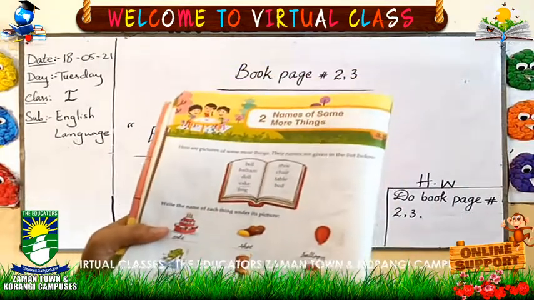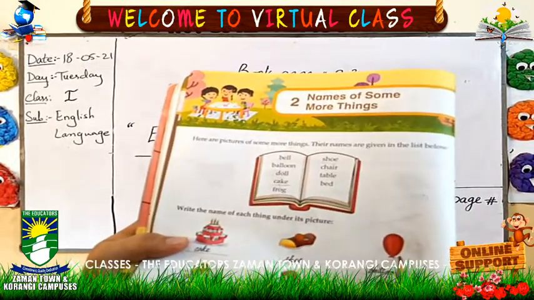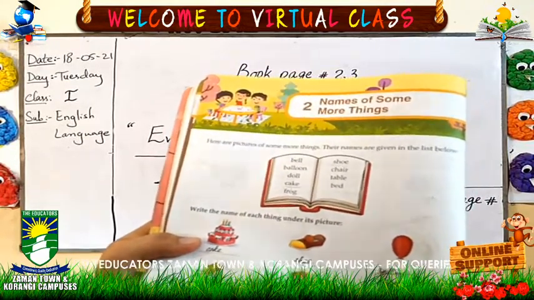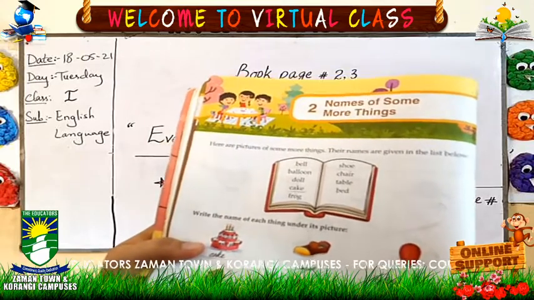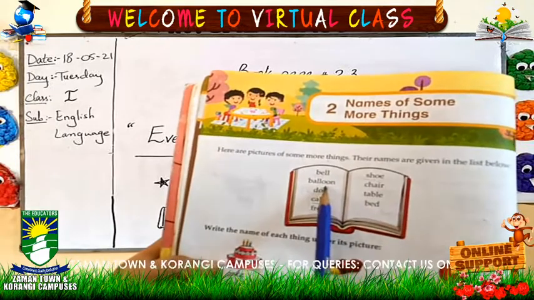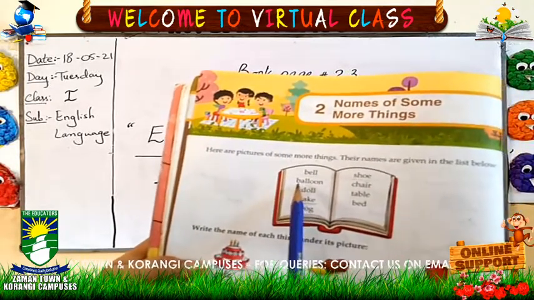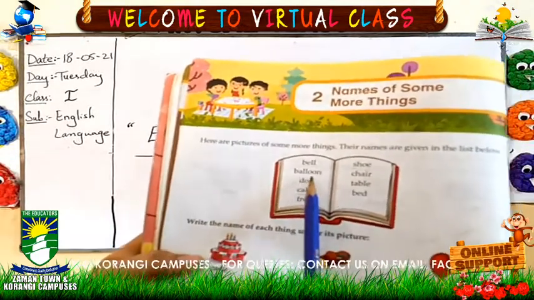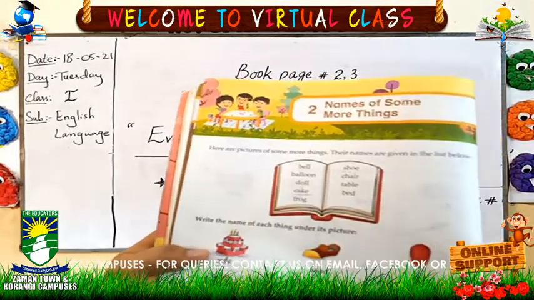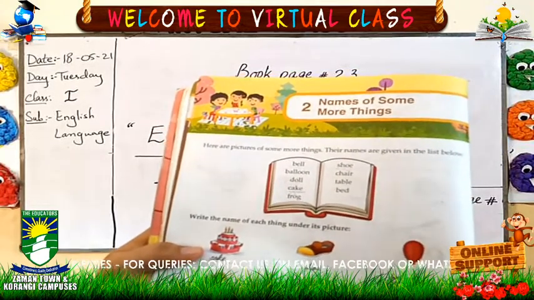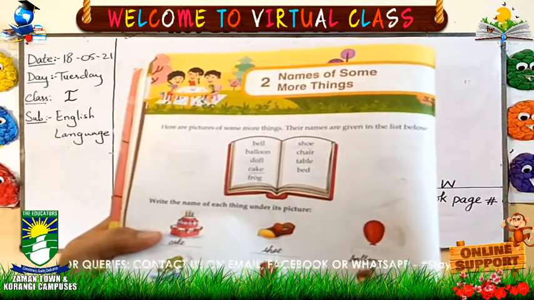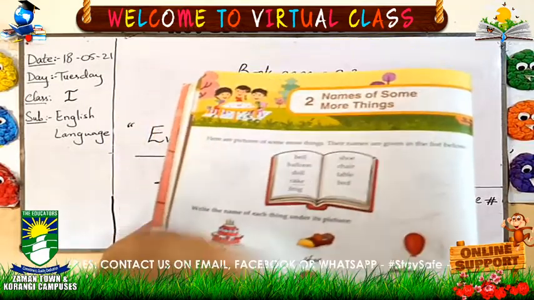Now come to the next picture. What is this? Do you like balloons? Okay, very good. I like them also. So you will write the spelling of balloon. Where is the spelling of balloon? Now we will find where the spelling is here. What is the spelling? B-A-L-L-O-O-N, balloon. Here. Now you will write under the picture of the balloon. B-A-L-L-O-O-N, balloon.